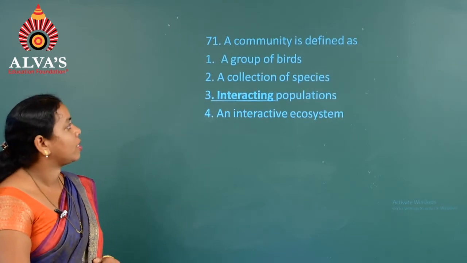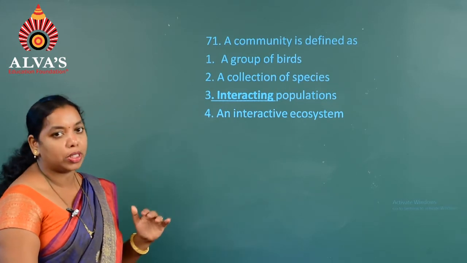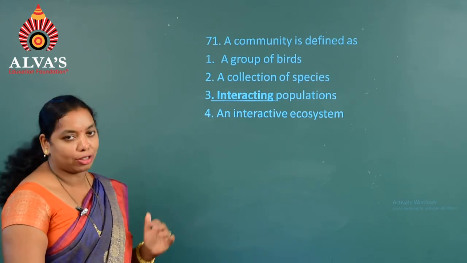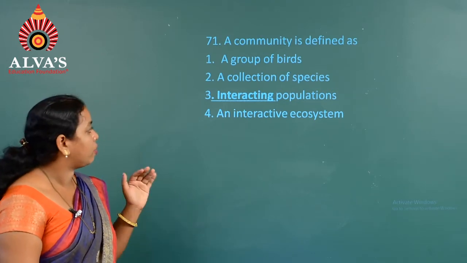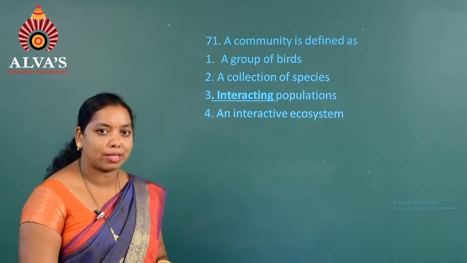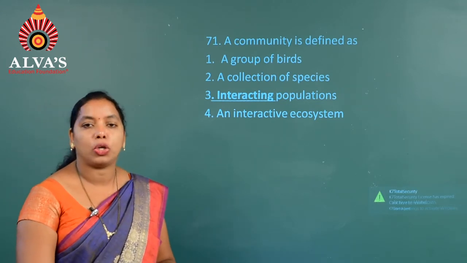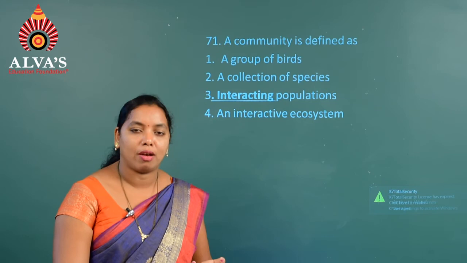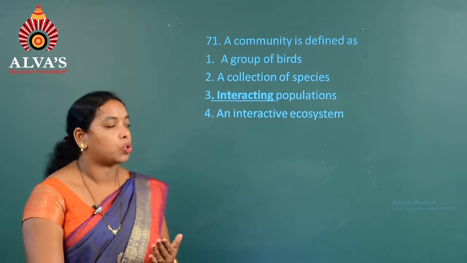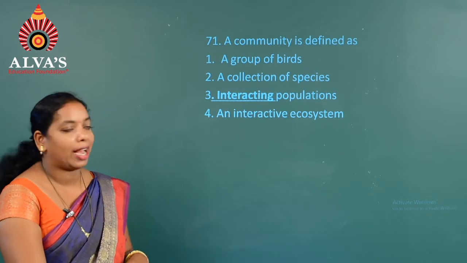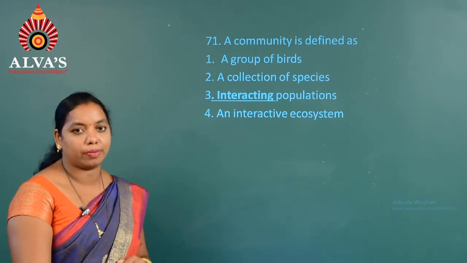Go to the next question. A community is defined as: first one, group of birds. Second, that is the collection of species. Third one, interacting populations, and the fourth one, interactive ecosystems. So generally if you consider any ecosystem, there will be a single unit, that is, individuals form organisms, which form a population, and form a community. So hence we can see that the answer is interacting populations form a community. That's why the answer is third.